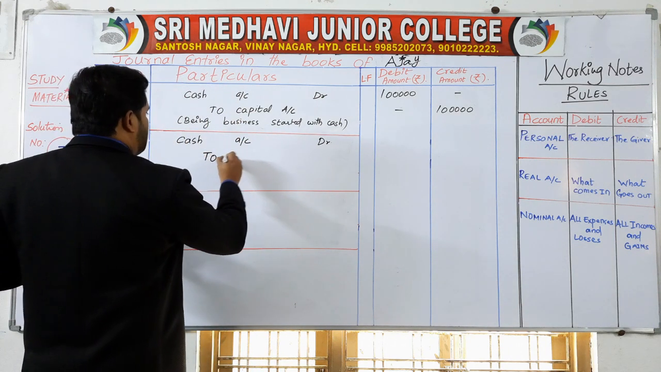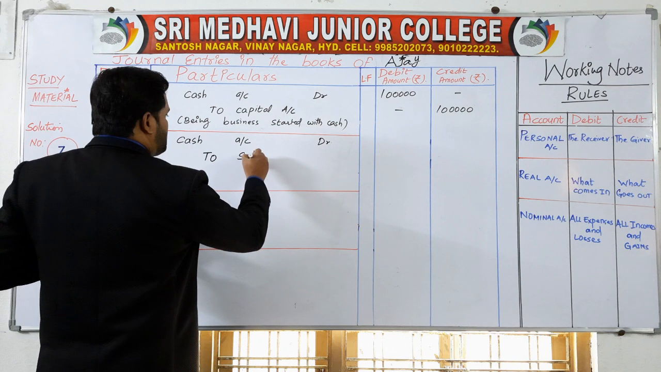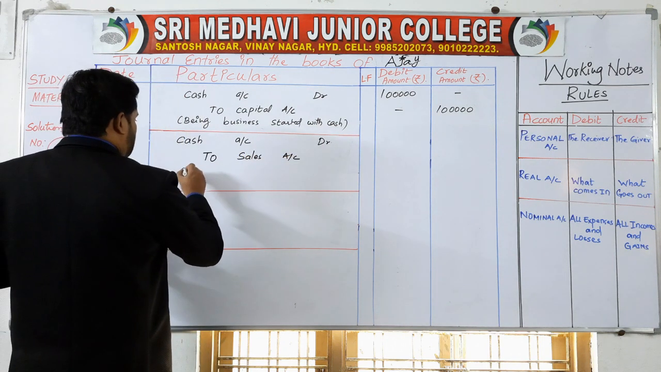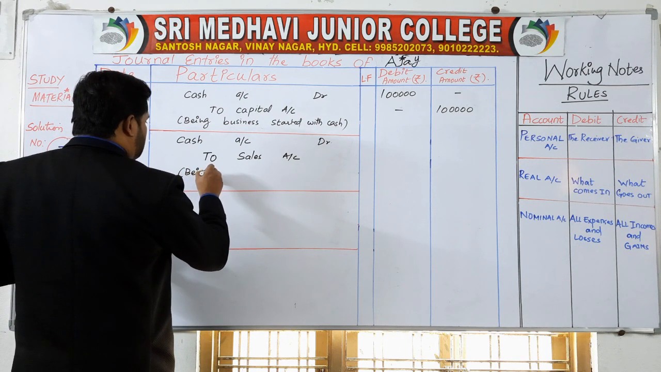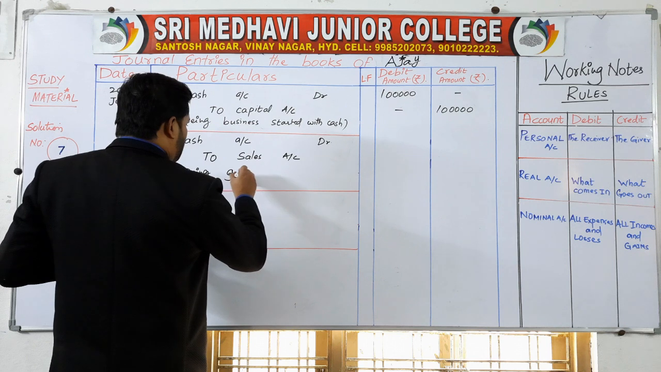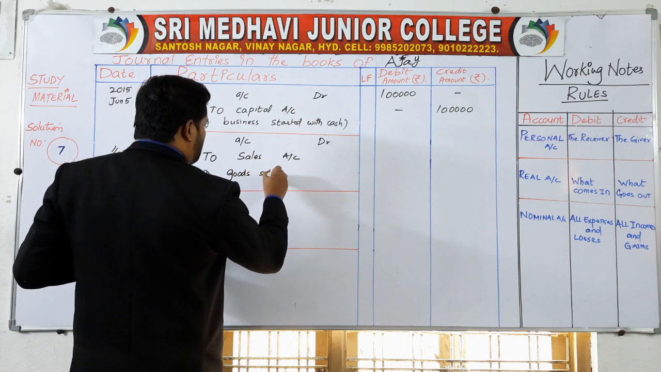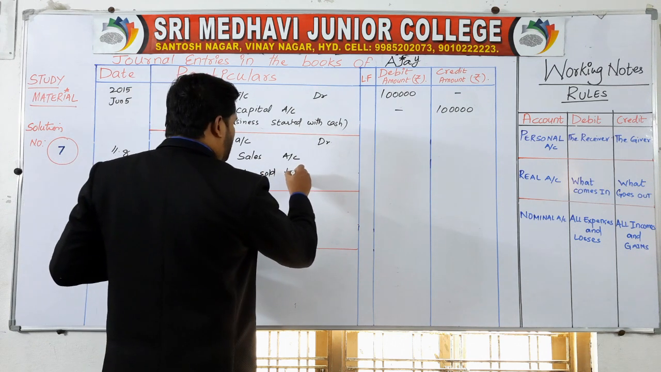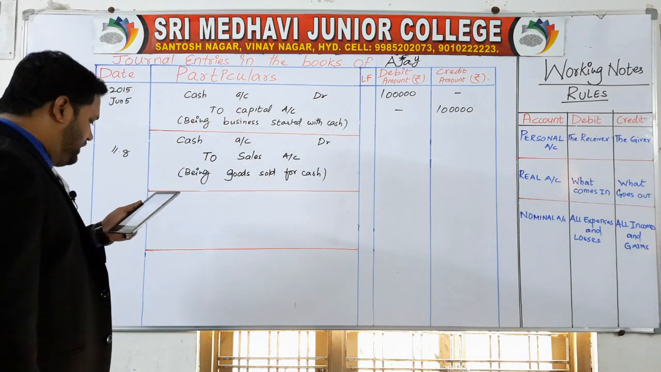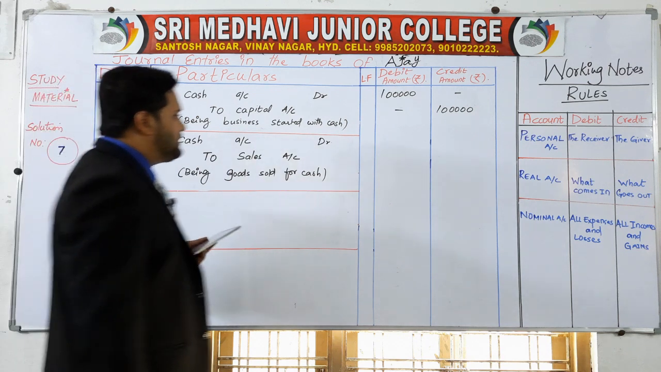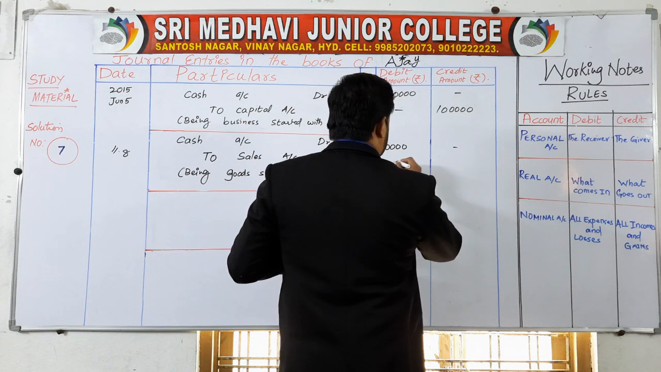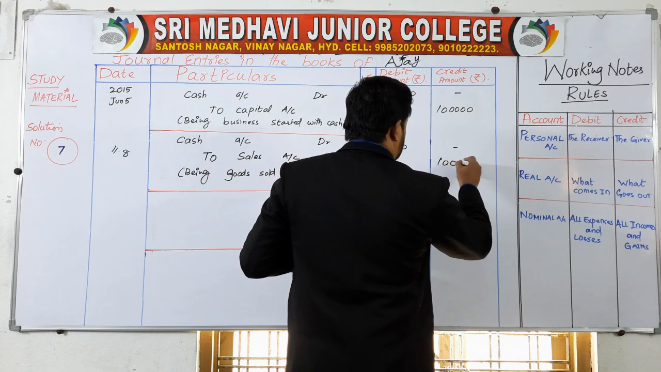Why are we receiving the cash? Because of sales. So to sales account. How much? That I'll tell you. Before that, write the narration. Being goods sold for cash. How much is the amount? 10,000 rupees.